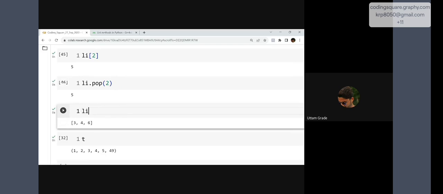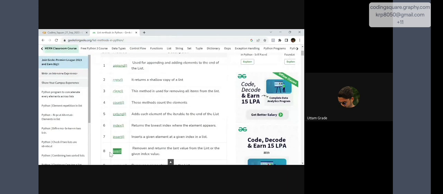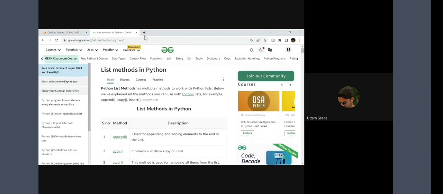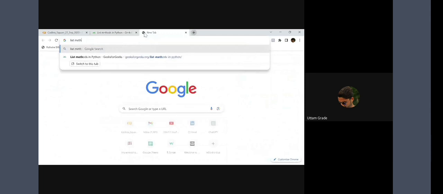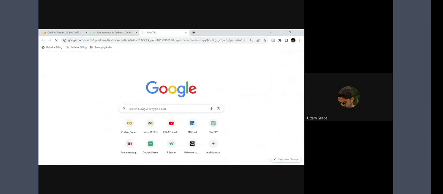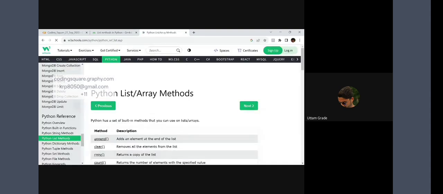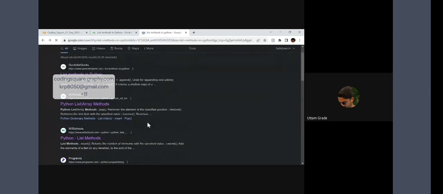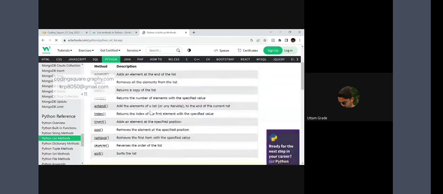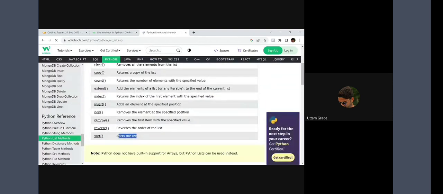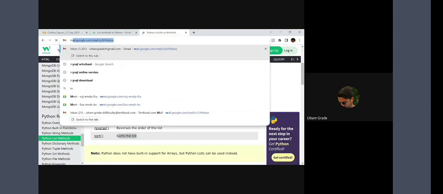There are similar functions written over here, as I mentioned: append, copy, clear, index, and pop, which we talked about. You have to try these functions one by one from your side. There is one more website with list methods in Python. Rather than going to the link I shared before, use this one. See what each method is doing. Now do that, everybody.